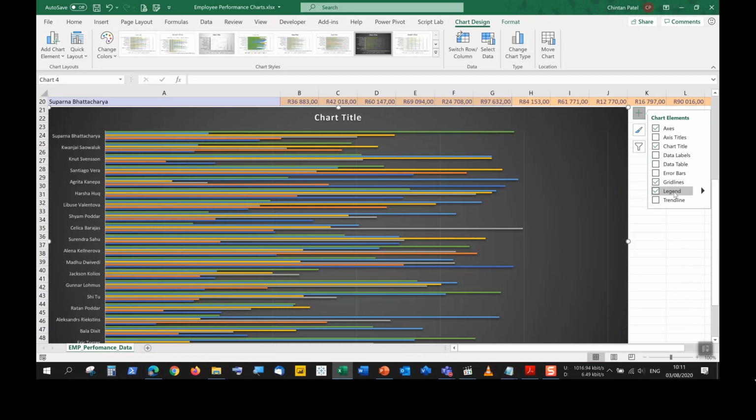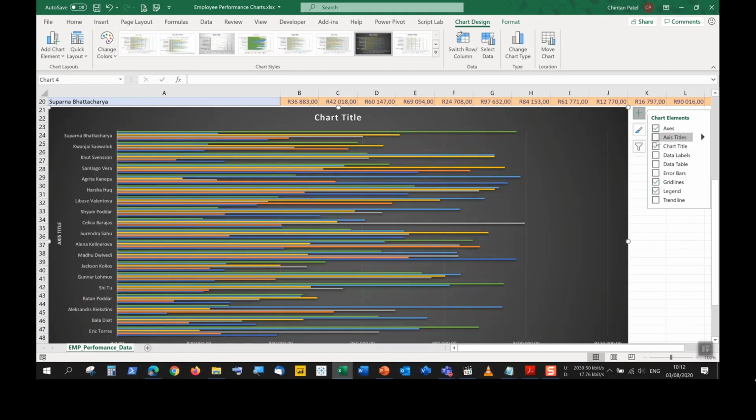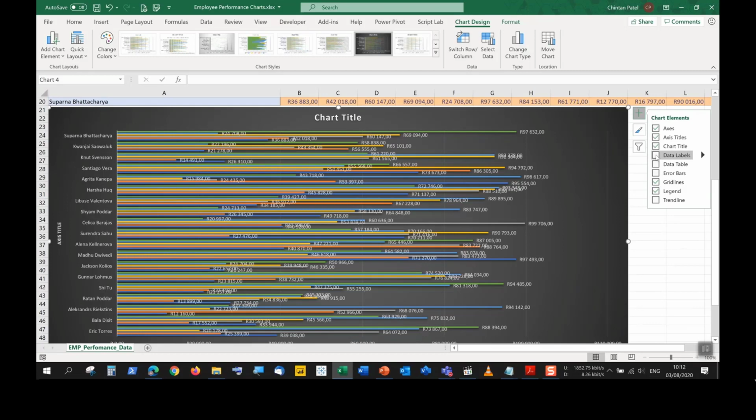display a means of color coding the data meaningfully. That's not a real question. That's not something that I've seen, but that is just another way to put in this legend over here. But what we want to put in is axes titles. I'm going to tick this box, axes titles. So I have placeholders put in for me. If we wanted to, we can put data labels. It just looks very messy at the moment.